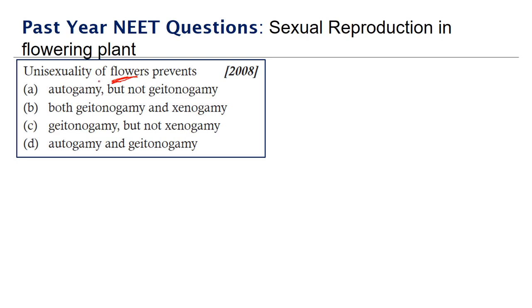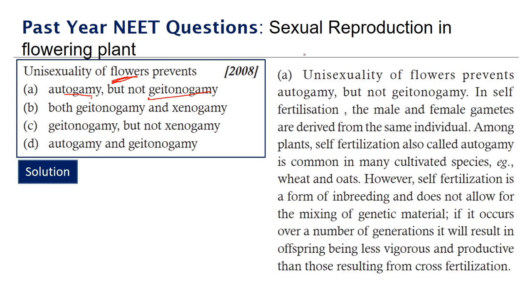When a flower is unisexual, that is, it has only male or female but never both, the plant need not be unisexual, and the plant can be bisexual, that is, it has individual flowers that are male or female. So it will definitely prevent autogamy but not geitonogamy. If the flower is unisexual, it can only prevent autogamy, but it will not prevent geitonogamy. But if the plant is unisexual, it will ensure prevention of both autogamy and geitonogamy. So let's look at the solution. Unisexuality of flowers prevents autogamy but not geitonogamy.